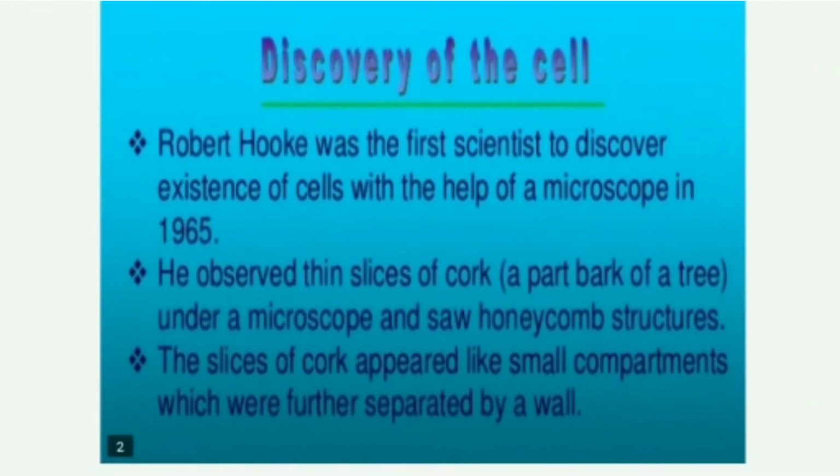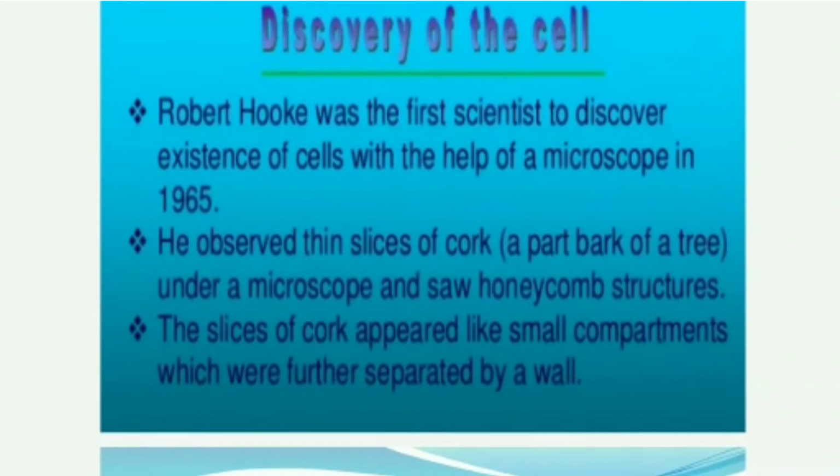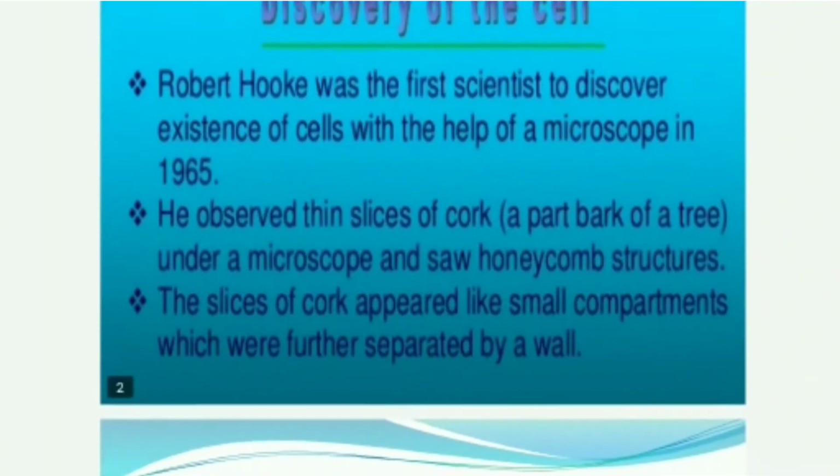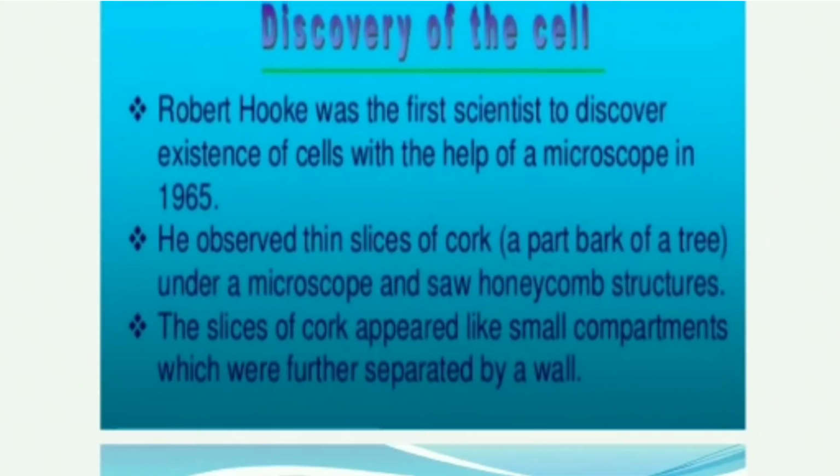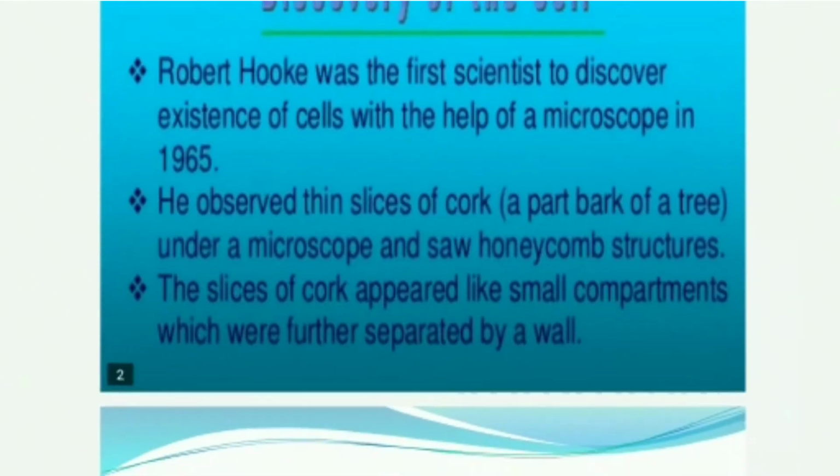The discovery of cell. Robert Hooke was the first scientist to discover that cells exist. He observed cells with the help of a simple microscope in the year 1665. He observed thin slices of cork, that is the bark of a tree, under the microscope and saw honeycomb structures. These slices of cork appeared like small compartments which were separated by a wall. He called these tiny chambers seen in the section cells, and that's how the cell was discovered. So, Robert Hooke was the first scientist to discover cells.